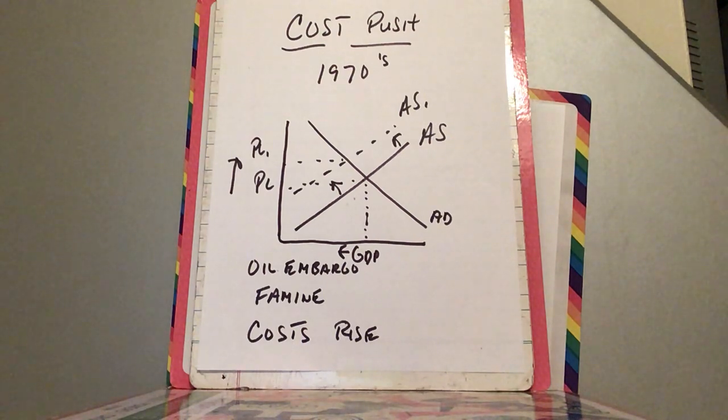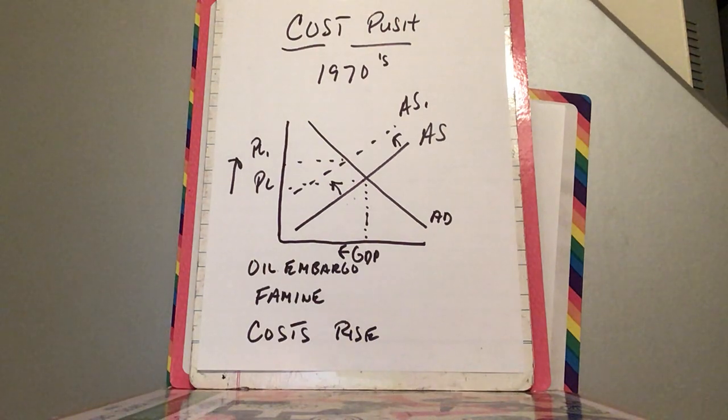And when people saw prices going up, they wanted an increase in wages. And wages is another cost of production. So what fueled inflation in the 70s was the cost side, right? The cost of production started going up with the oil embargo, and food prices went up, and then people wanted an increase in their wages. And this got out of hand. Prices going up, wages going up, prices going up, wages going up. The spiraling effect of inflation. This is cost push inflation.